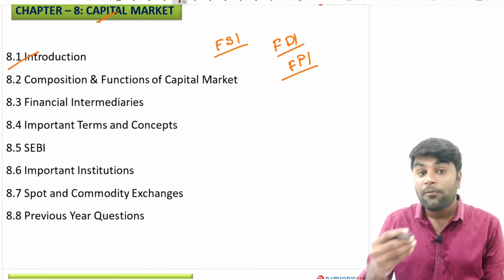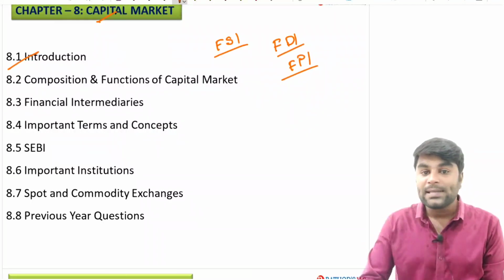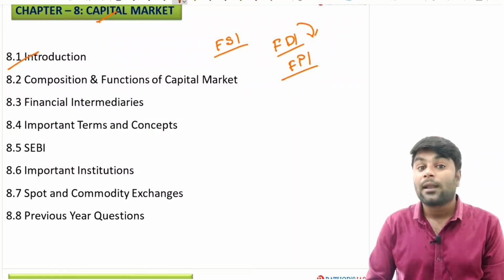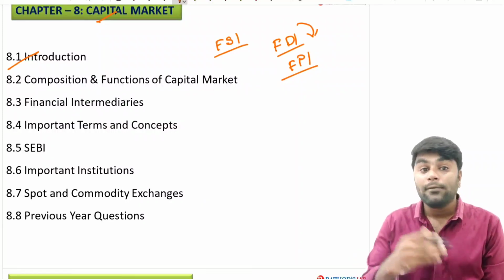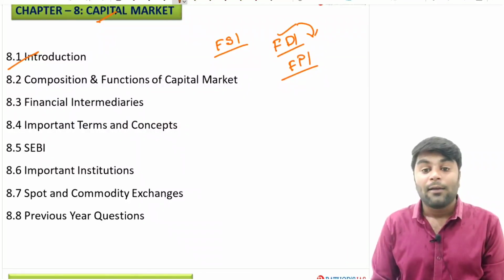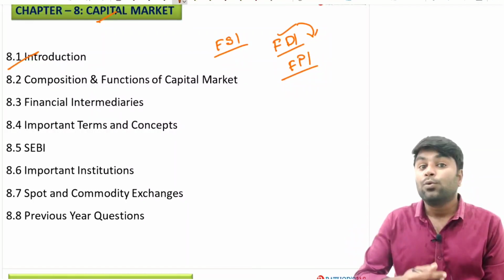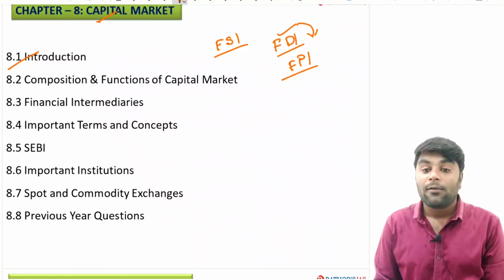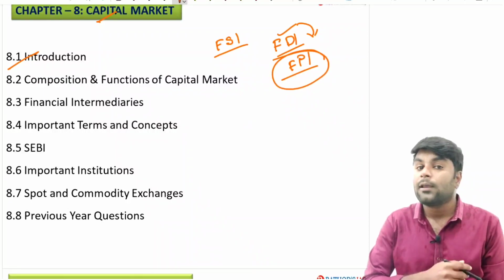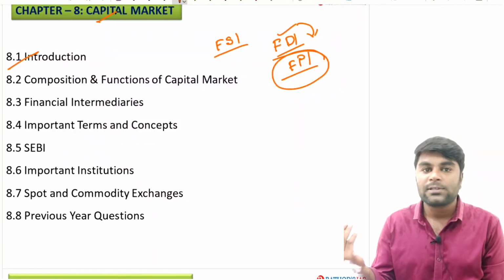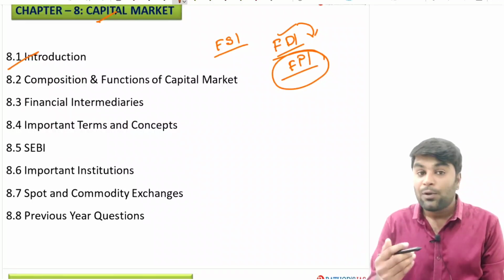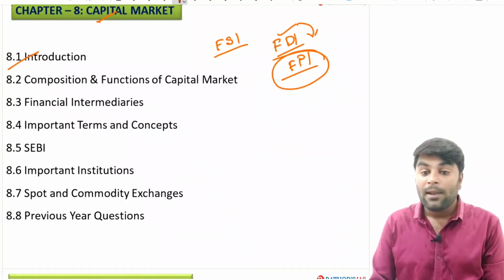If you ask me to define it here itself, I would simply say that all those investments that come into the country other than through the stock markets are called foreign direct investment. All those investments that come into the country through the secondary market are called foreign portfolio investment, and there are diversified portfolios through which the investment comes to the country. So in such layman's language and easy terms, we are clearly going to understand all these concepts.